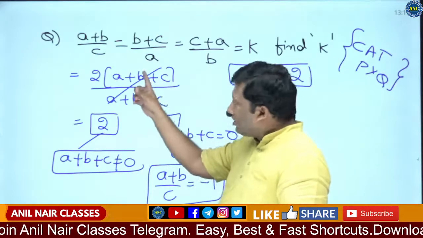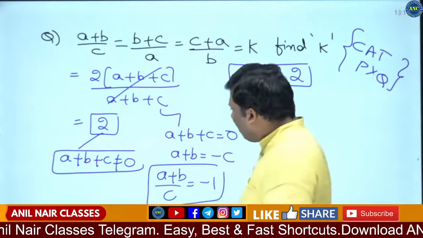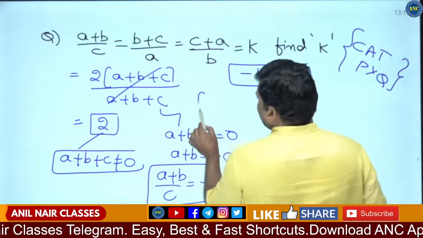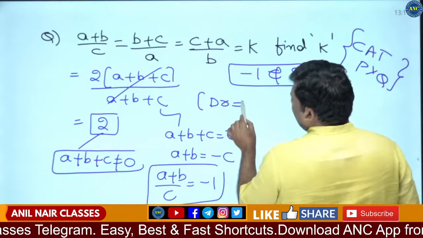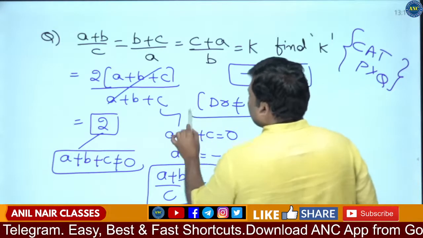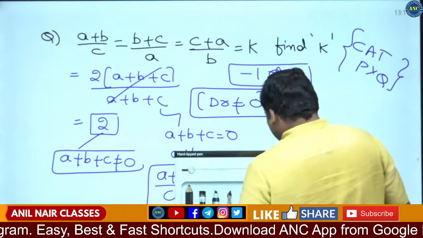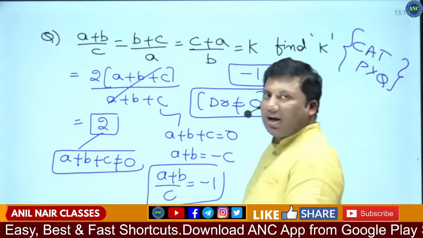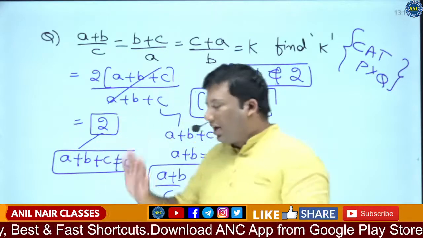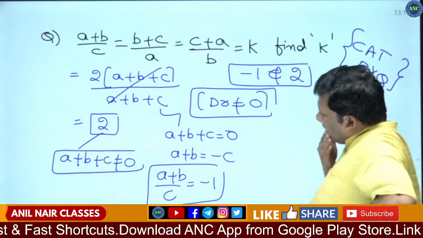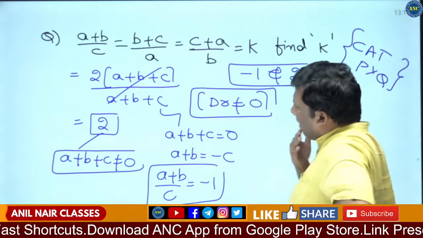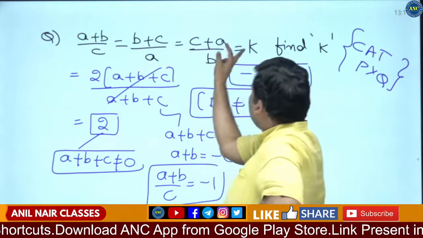Sum of the numerators by sum of the denominators. The denominator cannot be equivalent to 0. DR represents denominator. I hope the concept is clear. The denominator cannot be equivalent to 0. So A plus B by C is equivalent to minus 1. A plus B by C is equivalent to K.